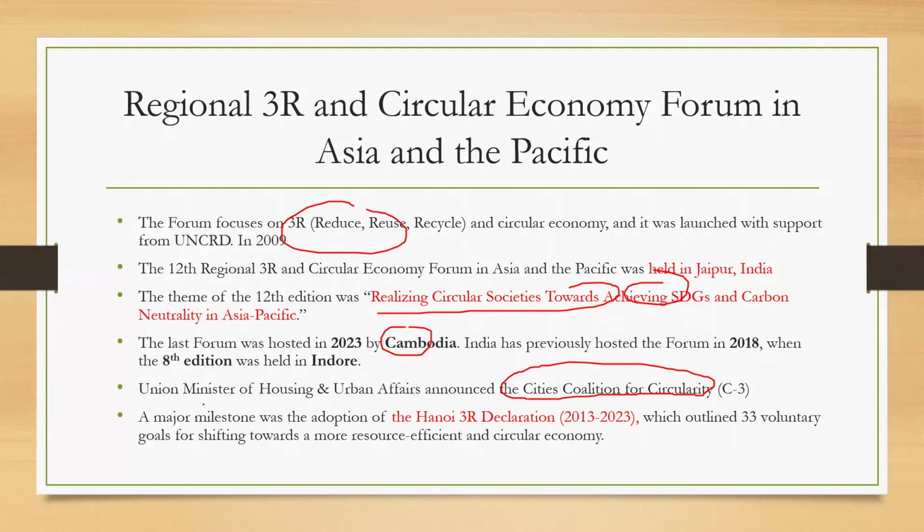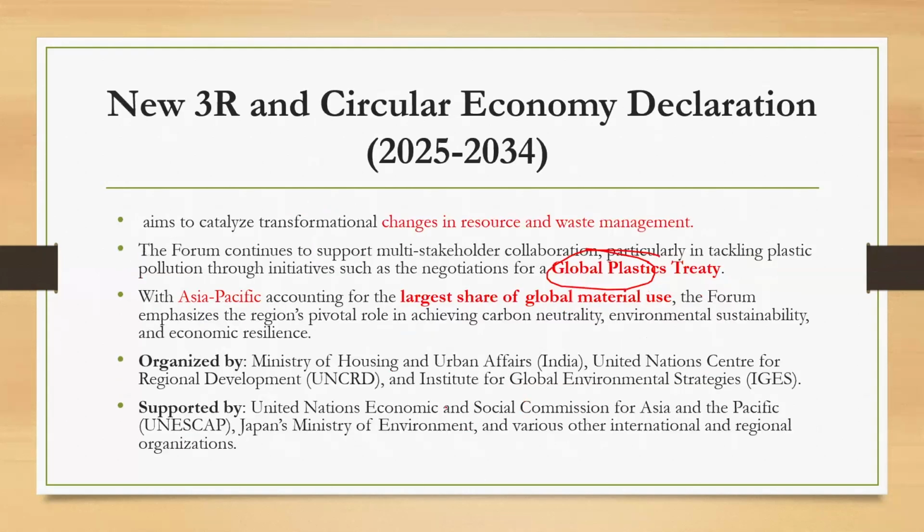Okay. And what is the major milestone earlier? It was the one which adopted the Hanoi 3R declaration for 2013 to 23. Now it has adopted the 3R and Circular Economy declaration for 2025 to 34. Okay, that is the reason this is very important. So recently we have adopted a new declaration as well. And it is organized recently by all the organizations here, and also it is supported by others. So both the things you have to look for: one is organized by and one is supported by.